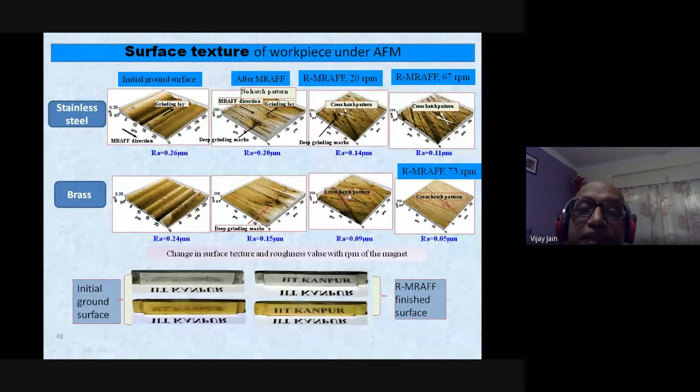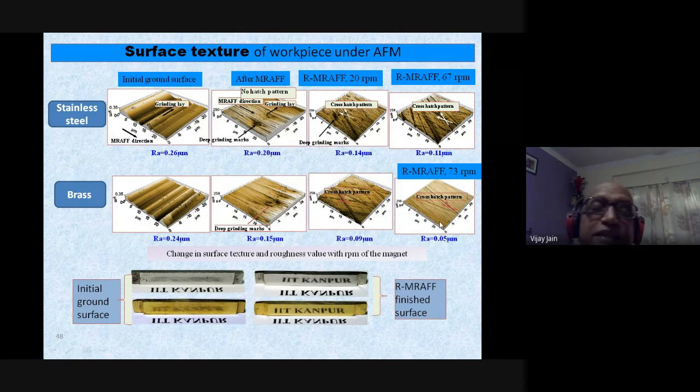So you can clearly see here, it was in this case 0.26, 0.2, 0.14 and 0.11 finally. Same way here, 0.24, 0.15, 0.09 and 0.05. In case of brass, you have as good as 0.05 surface finish.